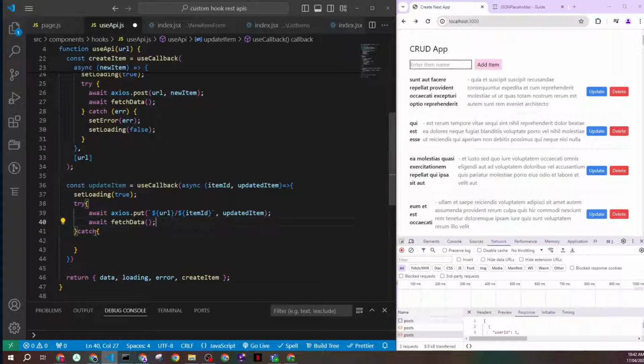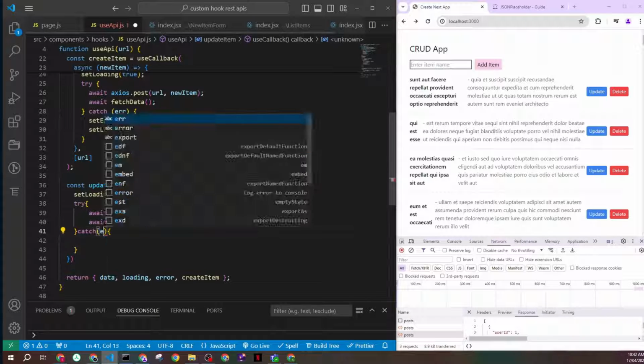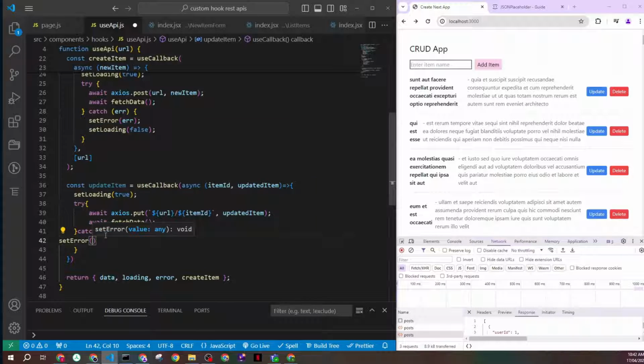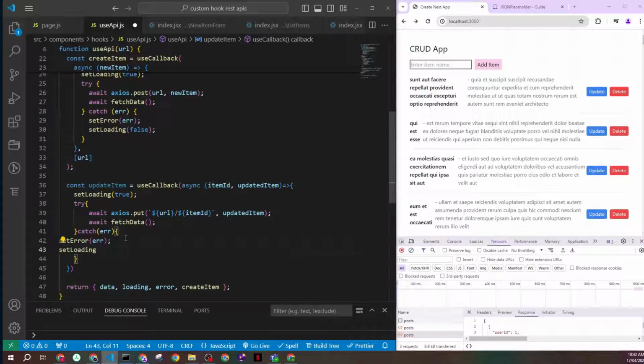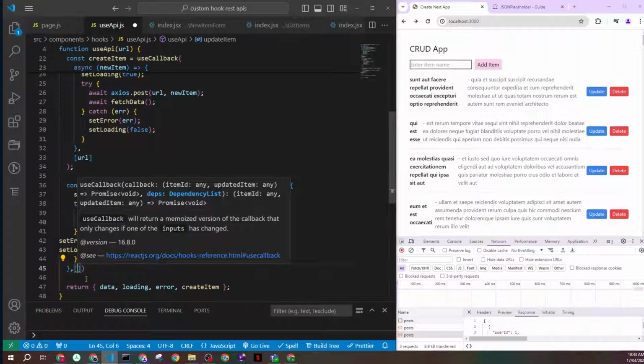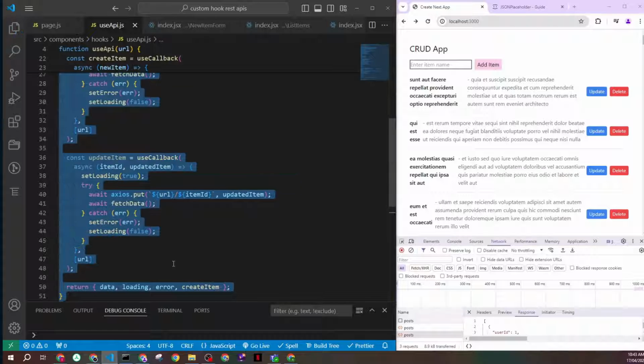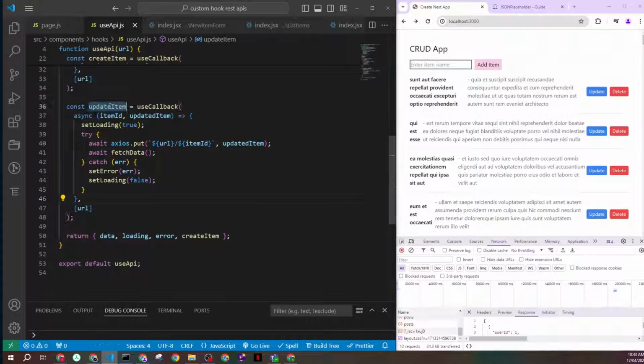Now in the catch block, same thing, I want to handle the error scenario as well. So I'll set my error to error and set my loading to false. And the useCallback will have a dependency of URL, so whenever it changes, it reruns the code. Save. And let's make this one available, same as we did createItem. So I'll copy, go to my return and add my new function right there.